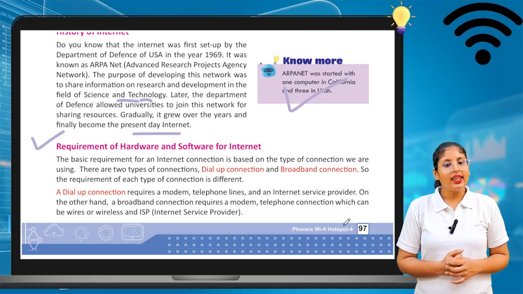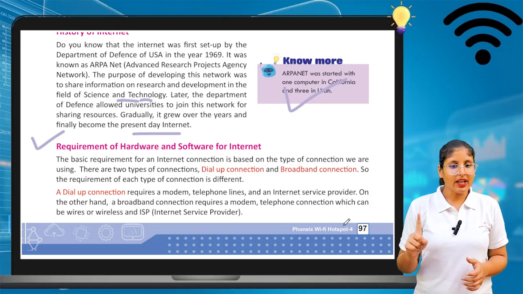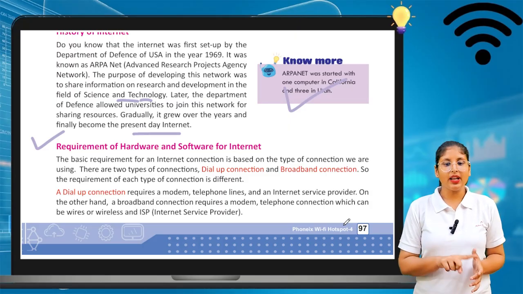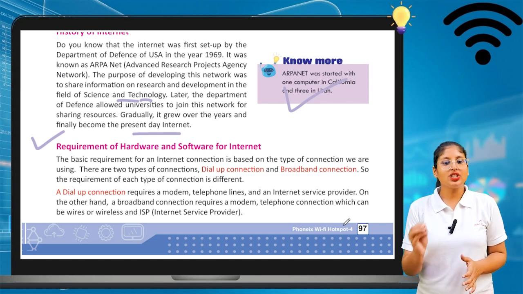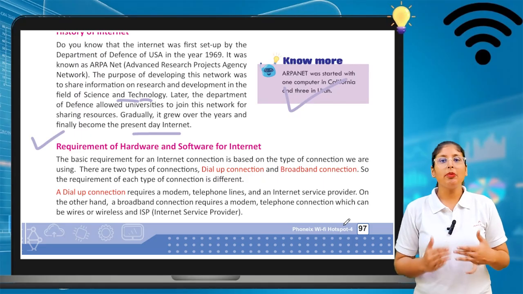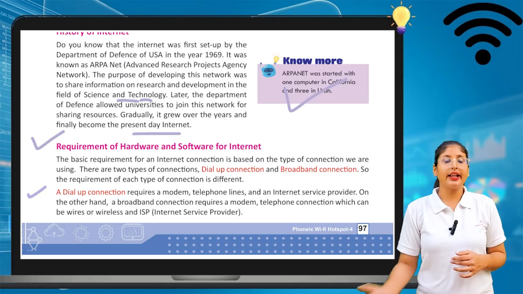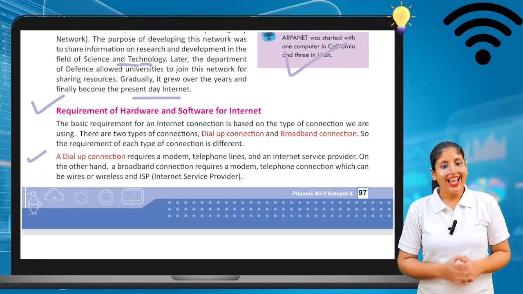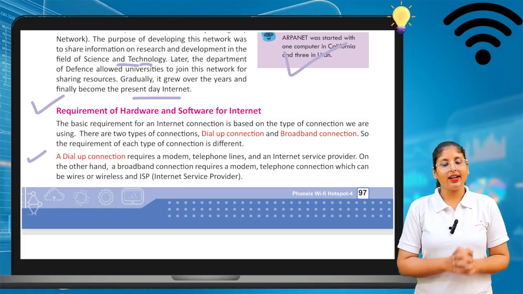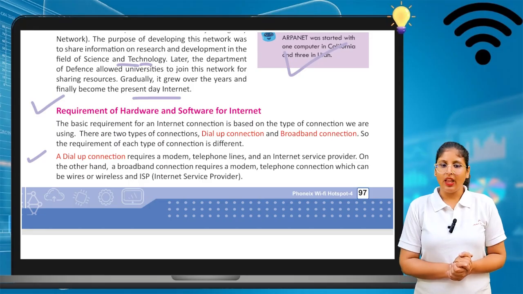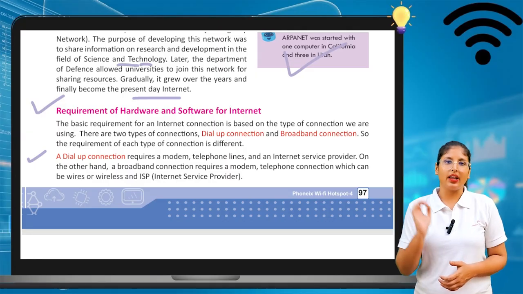There are two types of connections: dial-up connections and broadband connections. The requirement of each type of connection is very different. Let's see the dial-up connection first. A dial-up connection requires a normal telephone line, a modem, and an internet service provider.